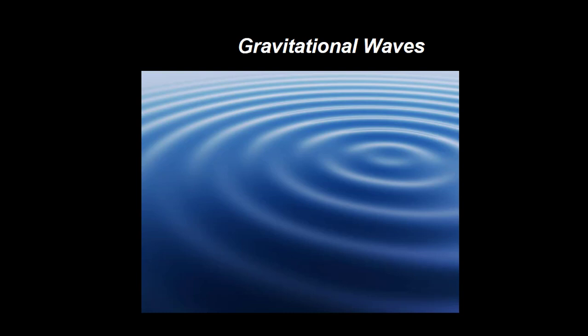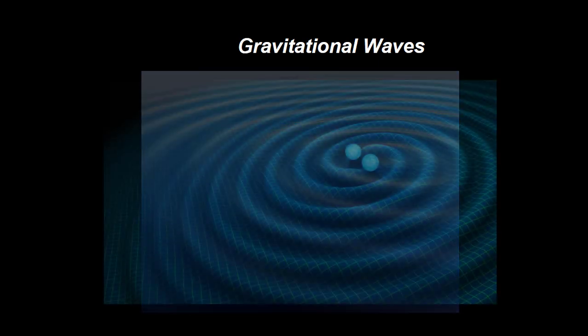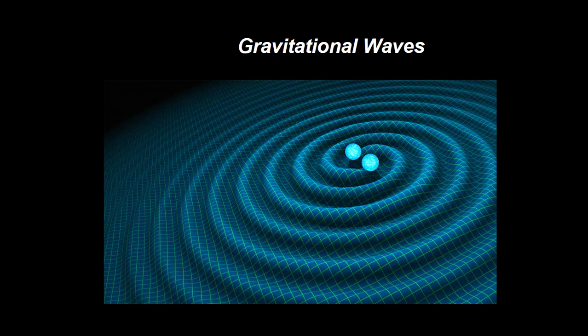Throw a rock into a pool of still water. What will you see? From the point where the rock hits the water, a series of ripples will move out in all directions. Now imagine 2 enormous bodies colliding in space. If we accept the idea of space-time, that collision will disrupt the space-time around it in a way similar to the rock in the water. These ripples in the fabric of space-time are called gravitational waves. Einstein's general relativity predicted the strength and frequency of these waves. So all that was left was to figure out how to detect them.